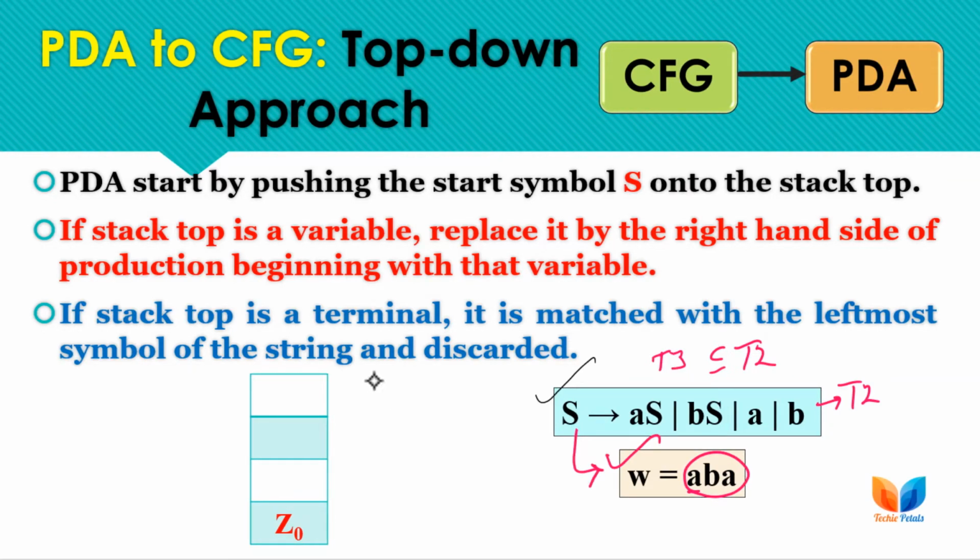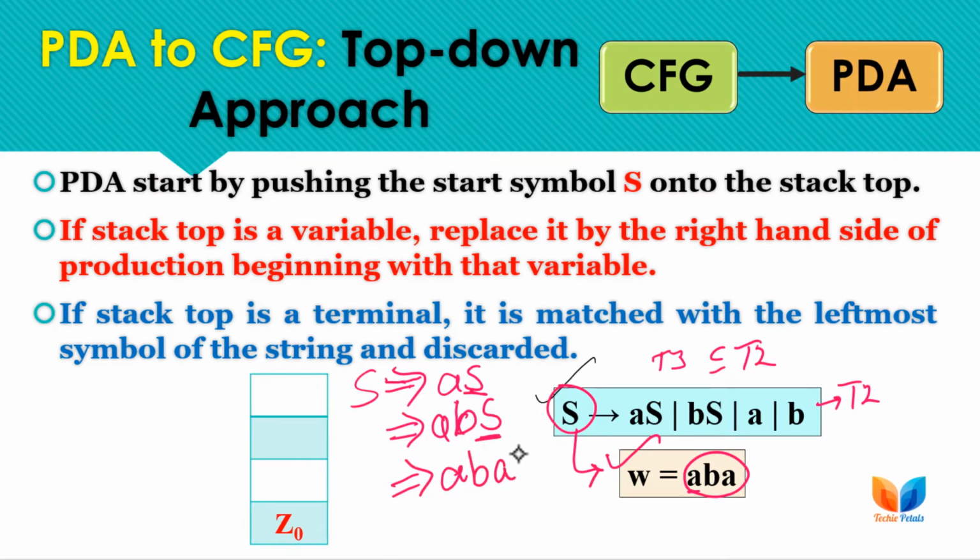So here let's write the derivations first. From S, the start symbol of the grammar, as we have only one symbol, we will be using this production rule, and after this we will be following leftmost derivation. This S will be rewritten with BS, and this is the next sentential form, and in the last this S will be rewritten with A. So this is the way we write the derivation that we have done in so many examples.